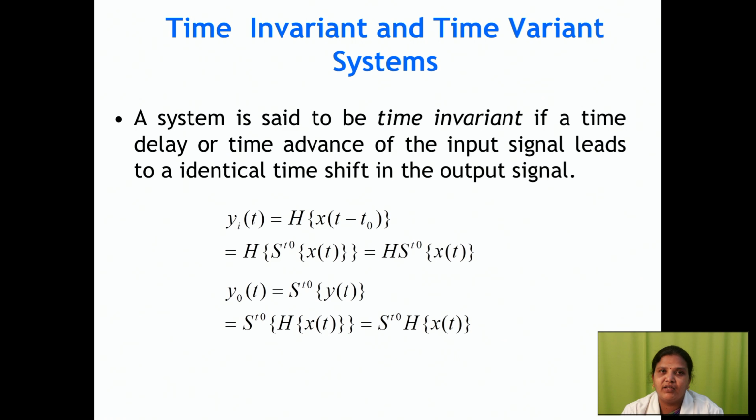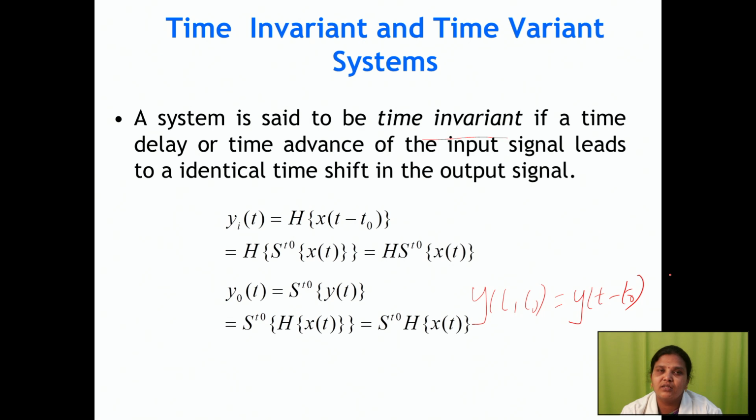Time invariant. Normally, time invariant and variant: what is the meaning? Time invariant means with respect to time, it does not change. If it is time variant, with respect to time, it will change. You can write the equation y of t comma t naught equal to y of t minus t naught. If the system doesn't change with respect to time, that is time invariant. If it is changing with respect to time, that is time variant.